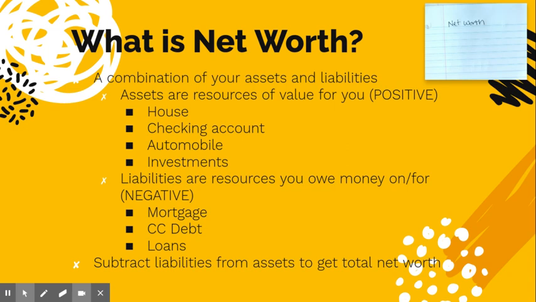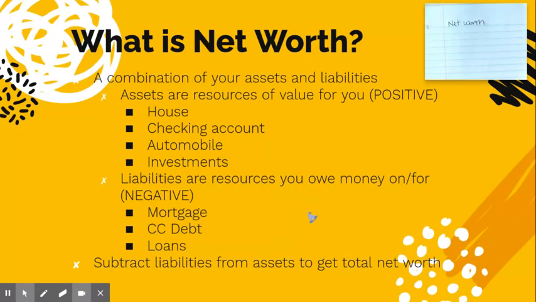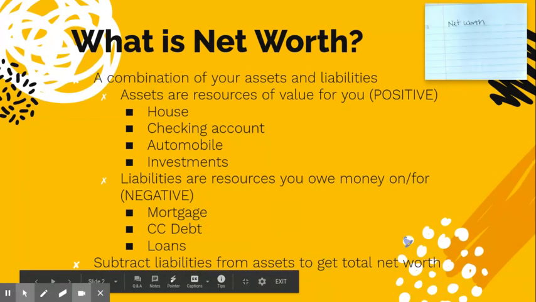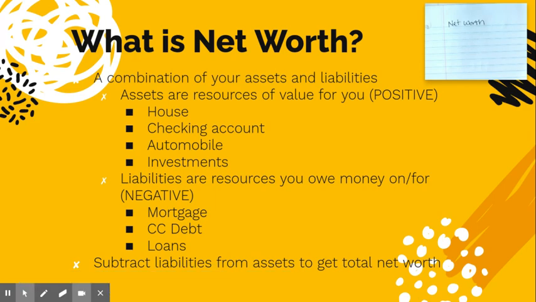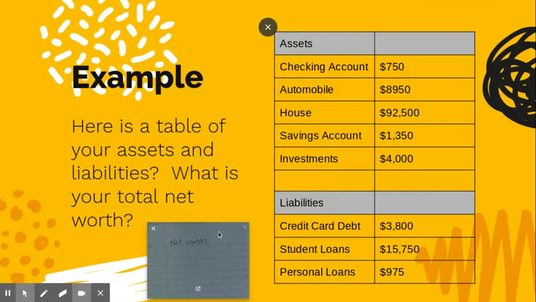On the other hand, liabilities are resources you owe money on or for. These are negative. Like if you have a mortgage on your house, that's a negative. If you have credit card debt, that's a negative as well. And if you have any loans, like student loans or personal loans, those are negatives and are subtracted. So in order to find net worth, we subtract our liabilities from our assets to get our total net worth. Our net worth is how much we're worth after we take all of that into account.